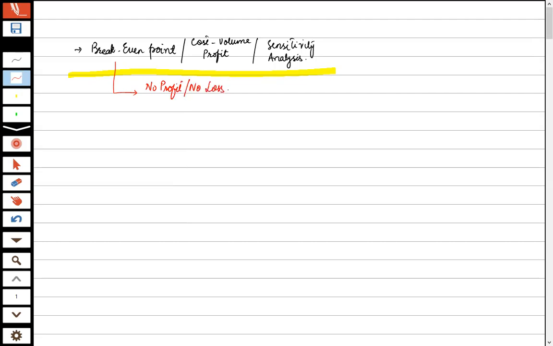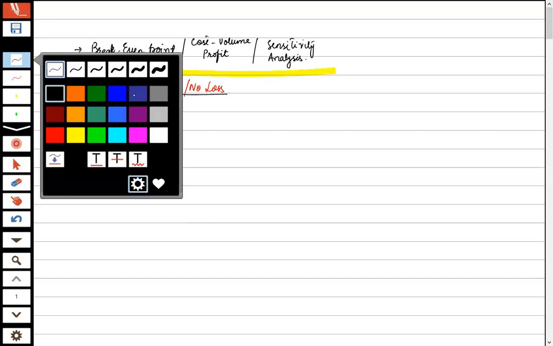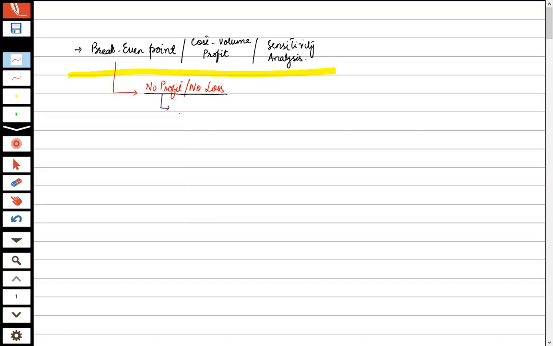That point is known as the break-even point, whether in managerial accounting, financial accounting, economics, or in layman's terms. Break-even means the organization is having no profit, no loss. That is the equilibrium point or break-even point. Now, what is exactly no profit and no loss? It means that the organization is just recovering its expenses, nothing more than that.